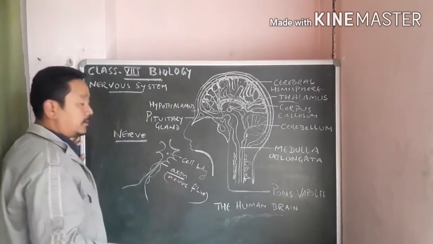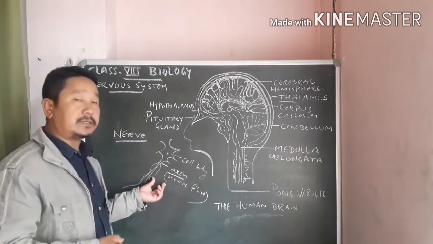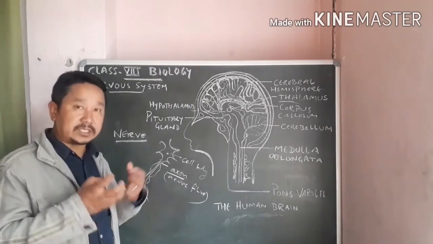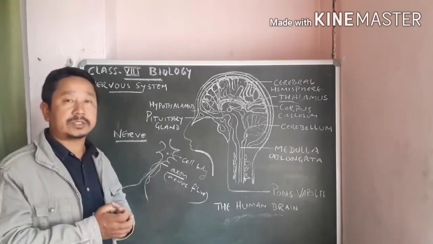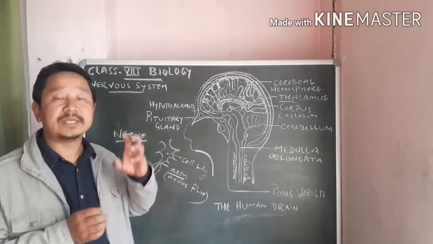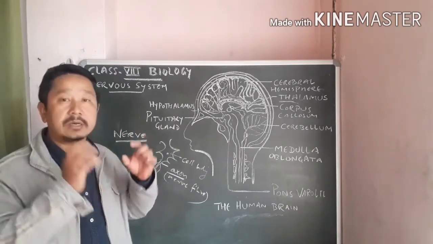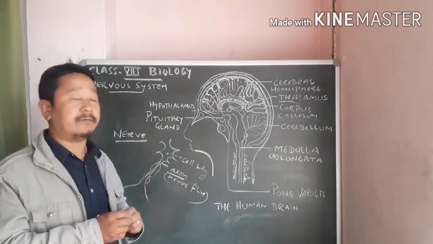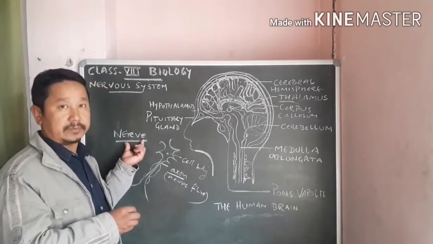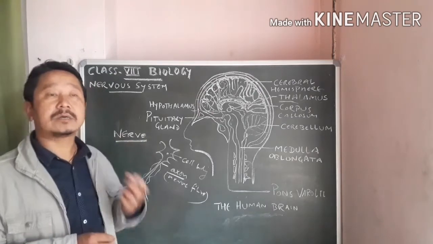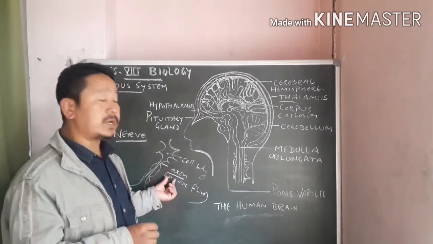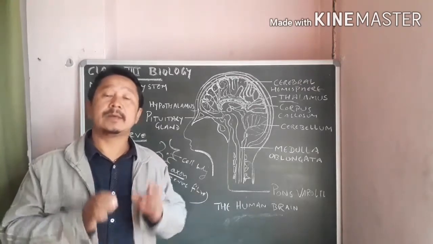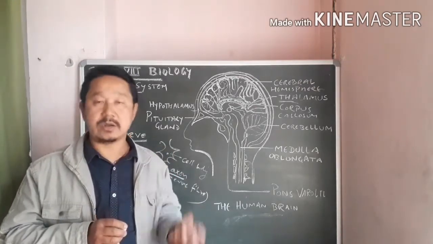When a number of axons or nerve fibers are collected together and enclosed in a medullary sheath, or a cover, then they form a nerve. That means a nerve is a collection of a number of axons or nerve fibers enclosed in a cover or medullary sheath.